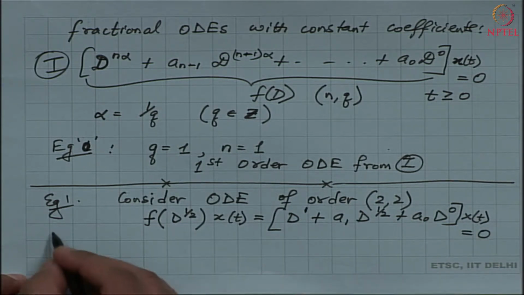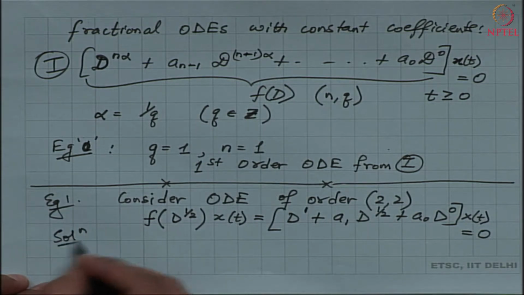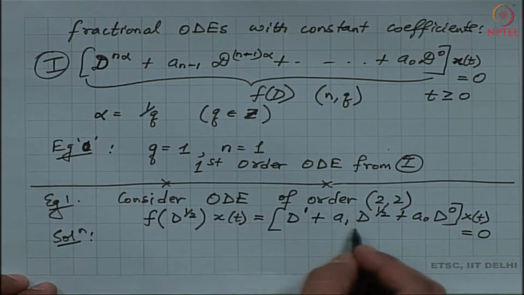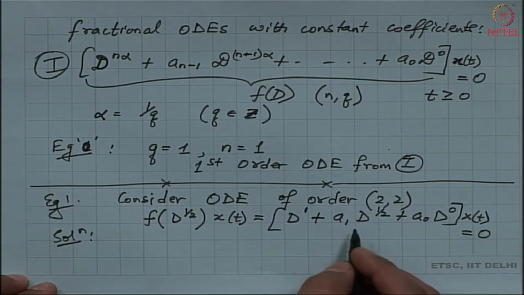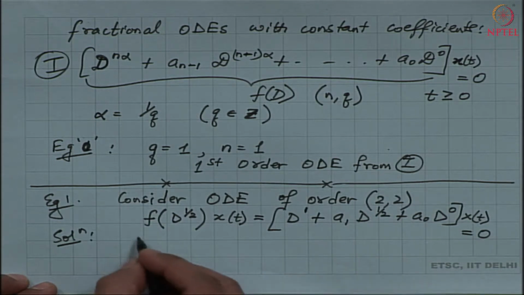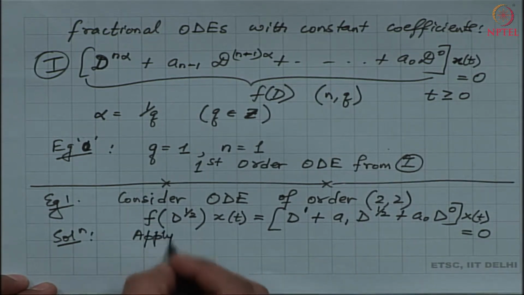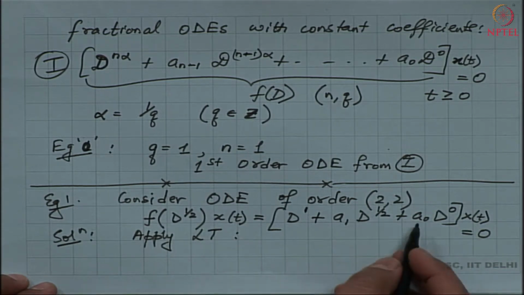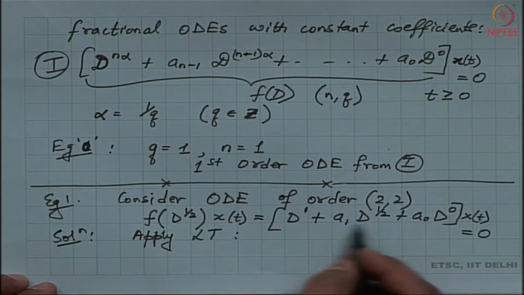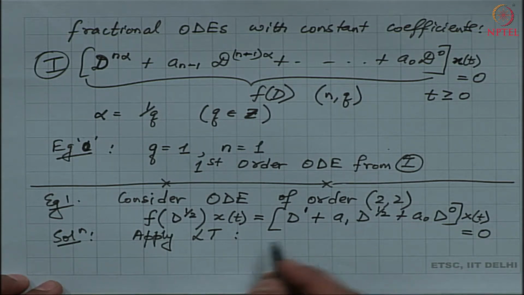As I just highlighted, the way to solve this ODE is to apply the Laplace transform, simplify, and then invert the transform to get back the solution. Let the Laplace variable be s.